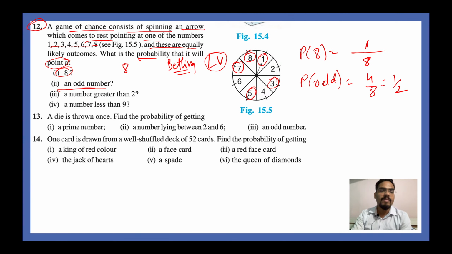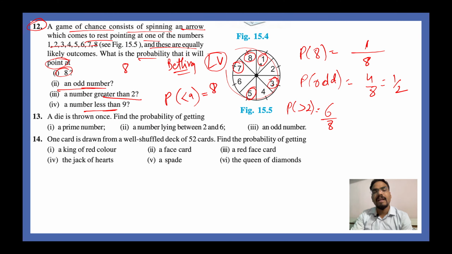A number greater than 2: how many numbers do you have? You have 3, 4, 5, 6, 7, 8. So you have 6 numbers greater than 2, and your probability will be 6 divided by 8. A number less than 9: all the numbers are less than 9, so the probability is 8 by 8, which is equal to 1. Right? It was an easy question.